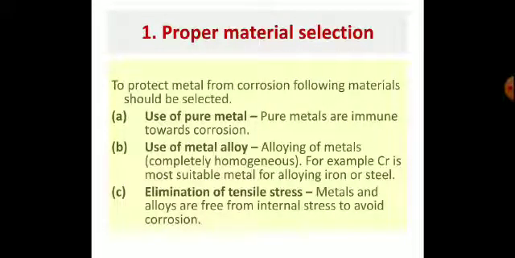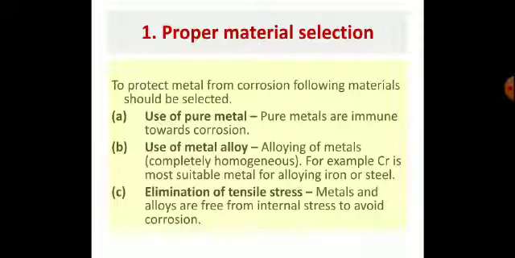Proper material selection. The right type of material should be selected so that it can minimize or reduce the rate of corrosion. Use of pure metal: pure metal does not undergo corrosion. Use of metal alloy: alloying of metal can reduce or eliminate corrosion, but alloying should be completely homogeneous.